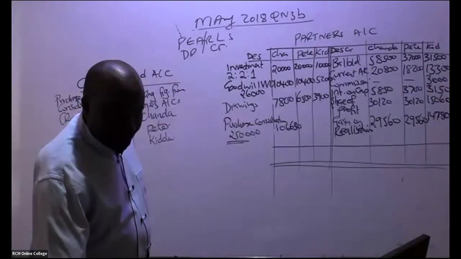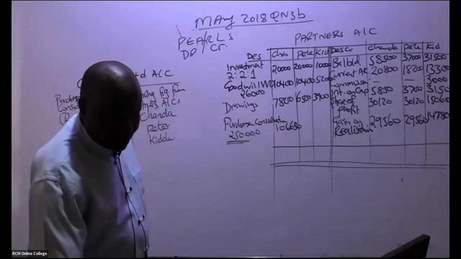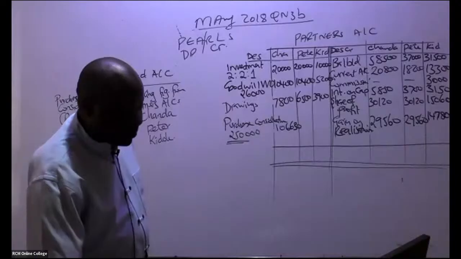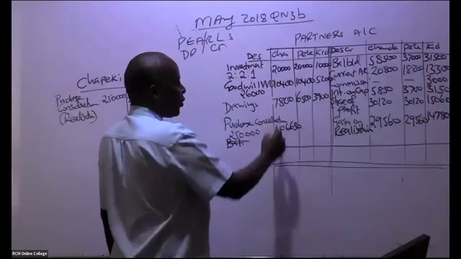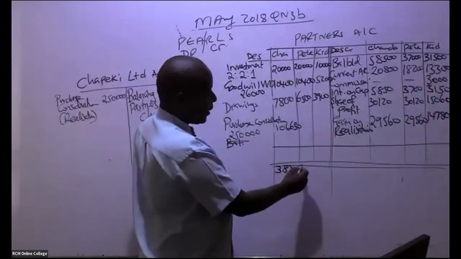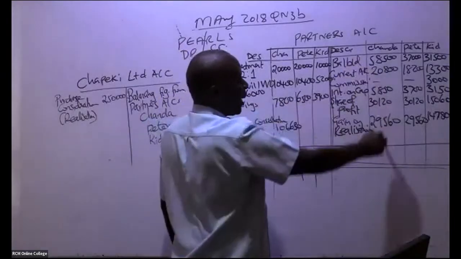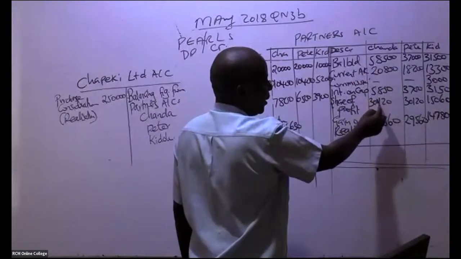And then the second one from this ninja. Balancing figure. Remember, we're looking at the balancing figure. So the first one, somebody is giving me a figure of 38,200 here. How about this first ninja here? How much do we have when you add this, and this?